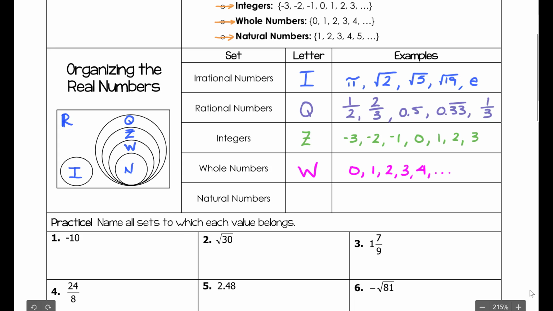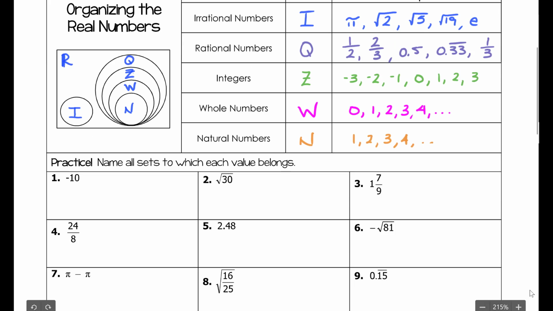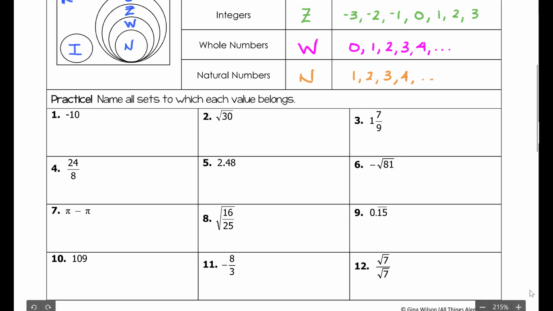And then finally we have the natural numbers, and the natural numbers are represented by the letter N, and they start at 1, 2, 3, and so on. So those are the breakdown of those different number sets. Now, when we look at these first 12 examples here, it says to name all the sets to which each value belongs. So we want to find the smallest set that it belongs to first, and then we know that it's contained within all the other sets that are greater than that set.